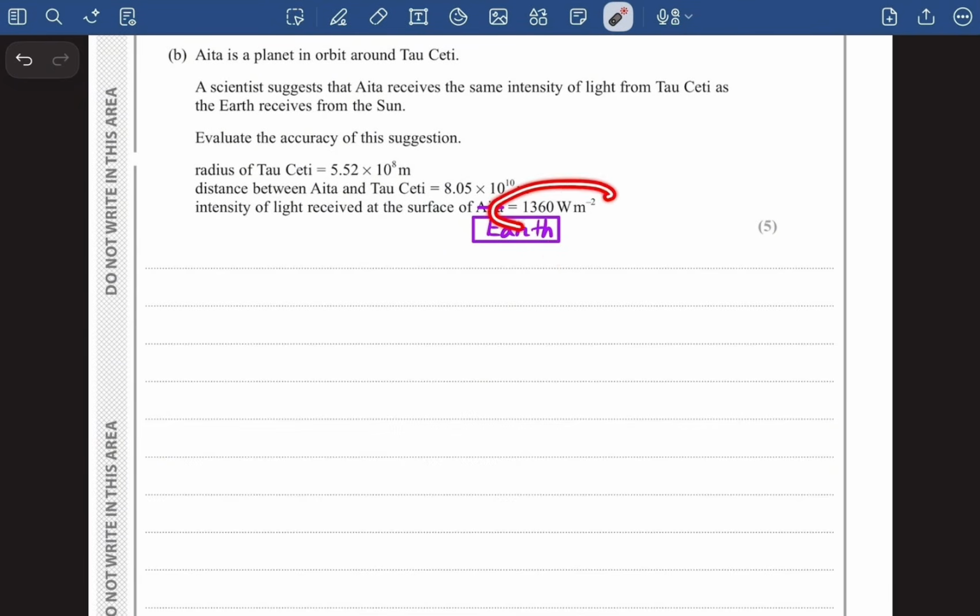So this is basically the intensity of light that the earth receives from the sun, and we are going to compare this with the intensity of light that Ita receives from tau kt. To compare it, we will actually have to figure out the intensity of light that Ita receives from tau kt, and we will use the formula intensity is equal to luminosity divided by 4 pi d squared.